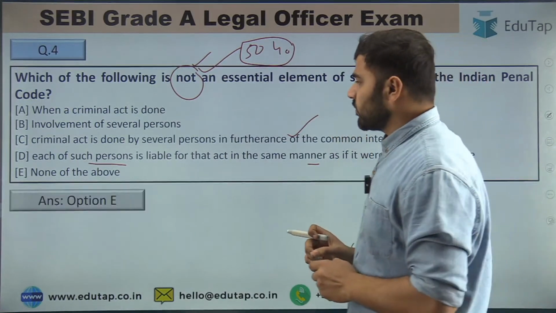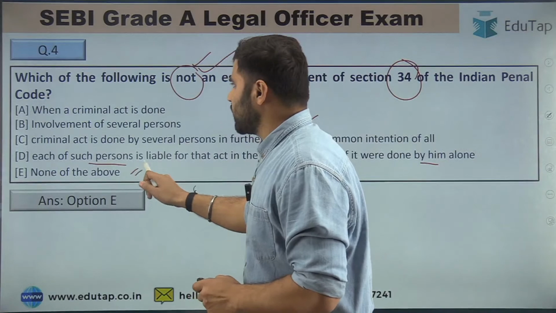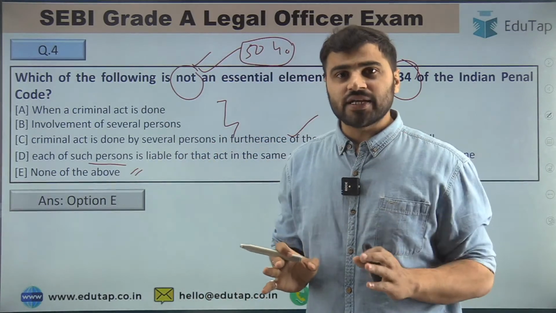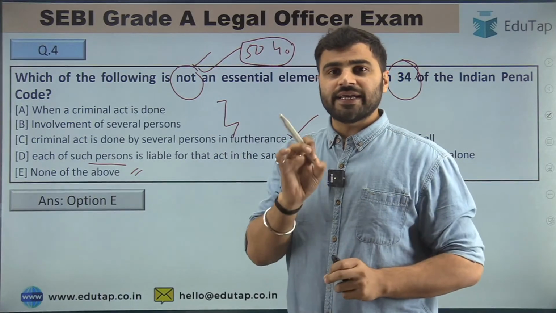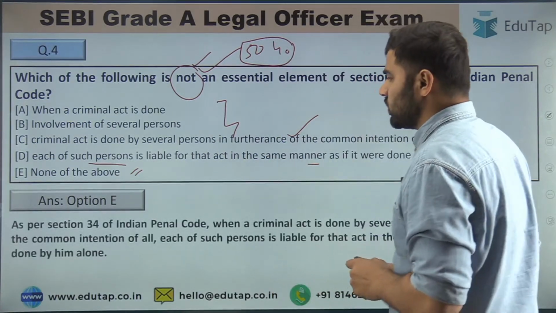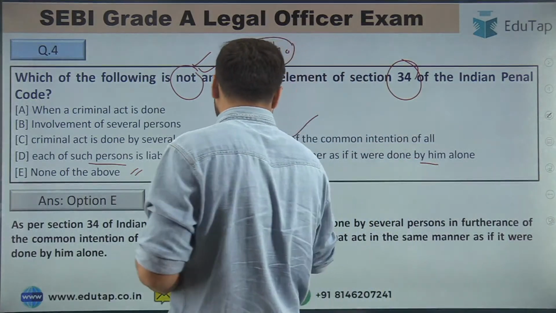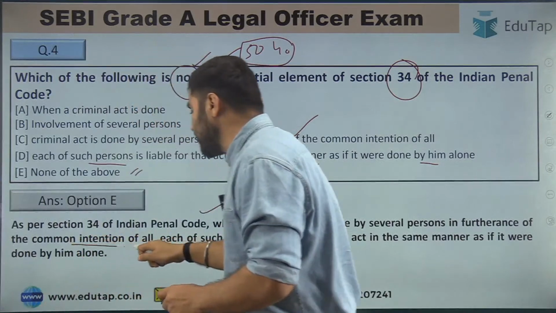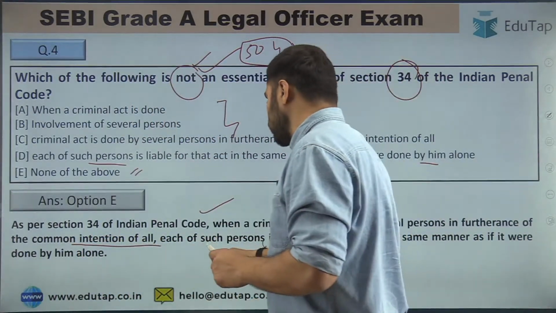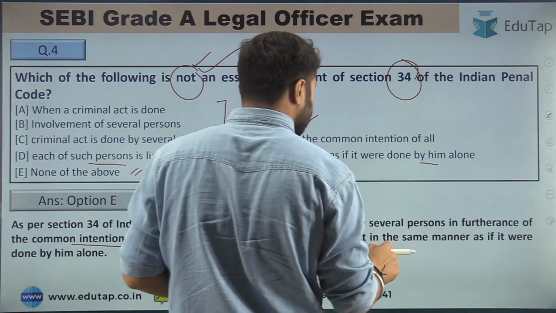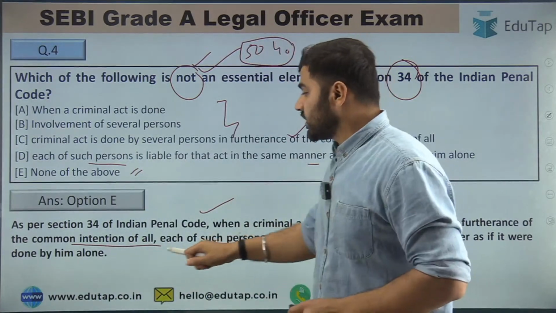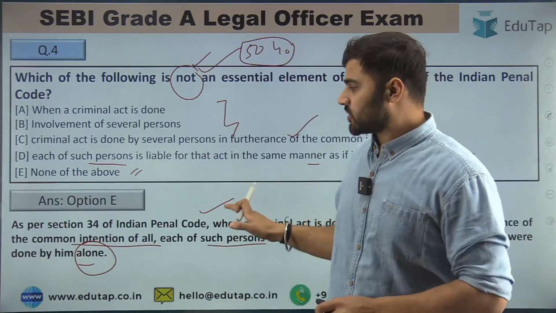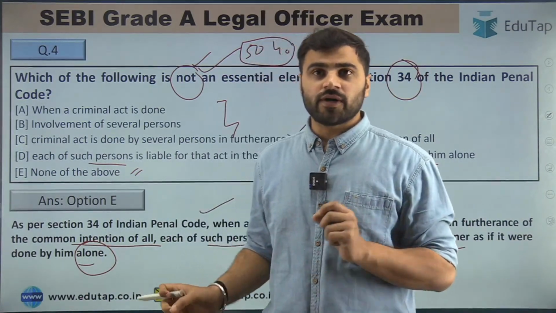So the right answer for question number 4 is option number E, that is none of the above, right? That means every statement is correct and all the options are the essential elements of section 34 of the Indian Penal Code, right guys? So if you read section 34 of the Indian Penal Code, when a criminal act is done by several persons in furtherance of the common intention of all, then each of such persons is liable for that act in the same manner as if it were done by him alone, right guys? So this is a very important section in the IPC, so you have to have an idea about this.